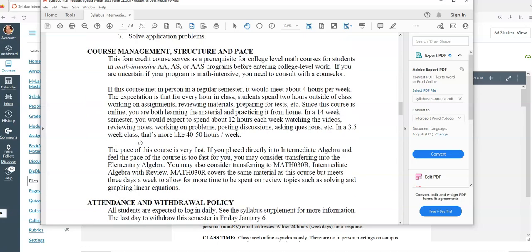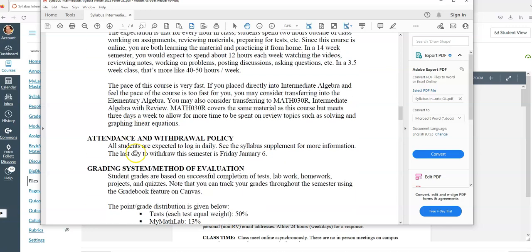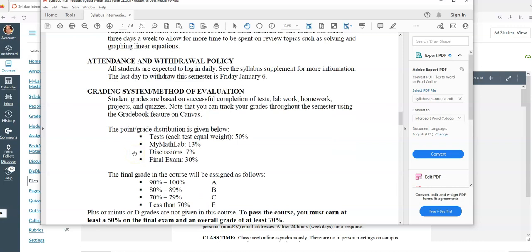Course management, this course covers 15 weeks of material in 3.5 weeks, so it's pretty intense. You're going to be spending a few hours every day working on My Math Lab assignments. I have videos that I've recorded for every section. You'll hear my voice. You won't see my face, but that's okay. You'll be able to concentrate on the math that's there. And they go with the PowerPoints that I would use for my in-person classes, so you can follow along that way too. So you're going to be spending some time every day going through those notes, working on the online assignments. There'll be discussion posts and so forth.